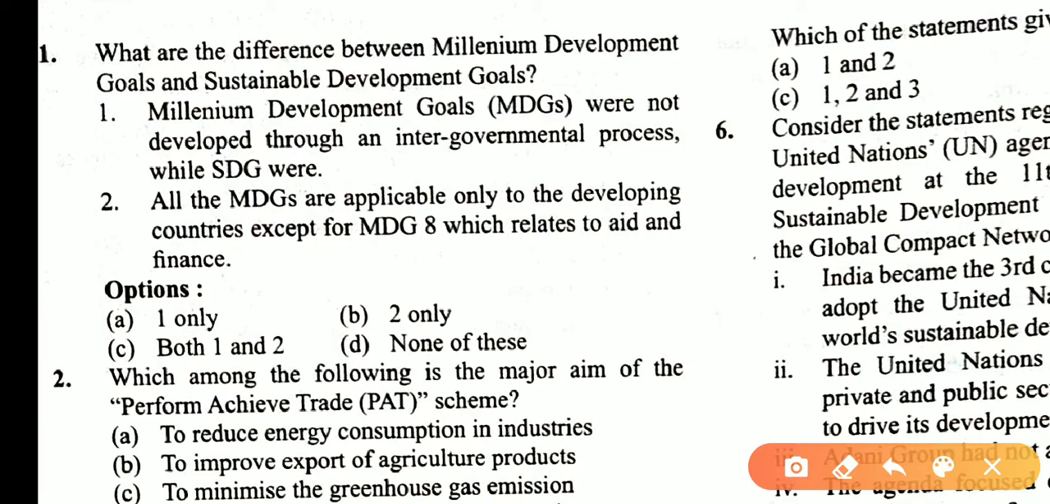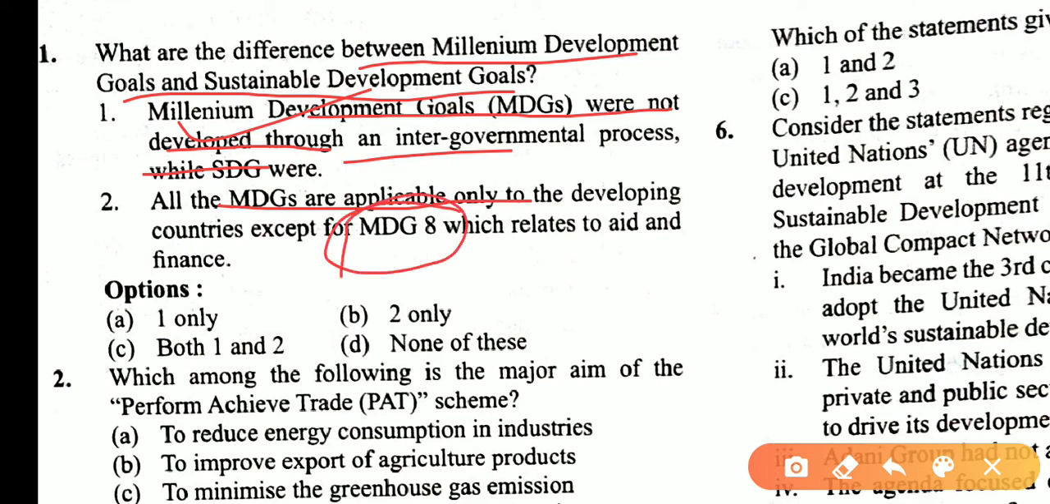What is the difference between the Millennium Development Goals and Sustainable Development Goals? The Millennium Development Goals were not developed through an intergovernmental process, while the Sustainable Development Goals were. These statements are correct. All the Millennium Development Goals are applicable only to developing countries except Goal 8. What is Millennium Development Goal 8? It is global cooperation, so it covers both developed and developing countries, and relates to aid and finance. Asking for the correct statements, 1 and 2 are correct, so the answer is C.